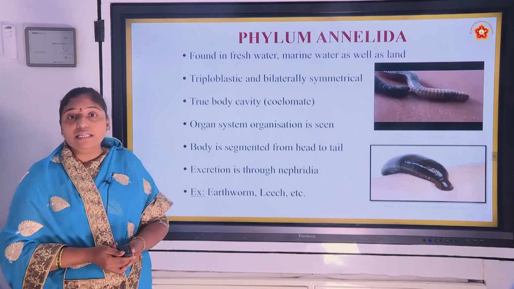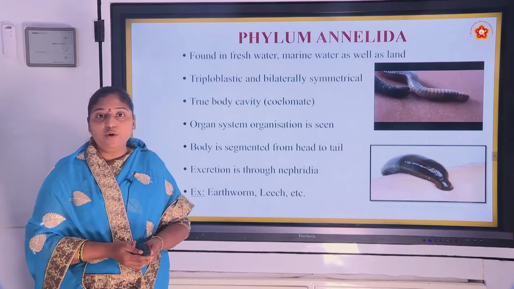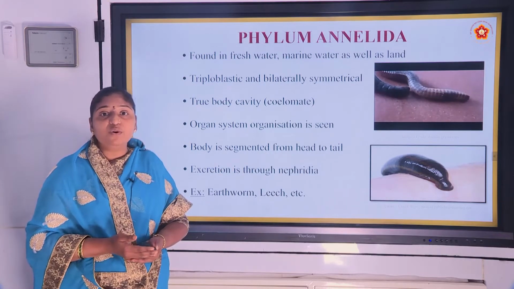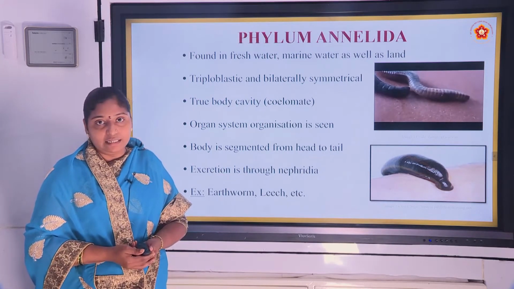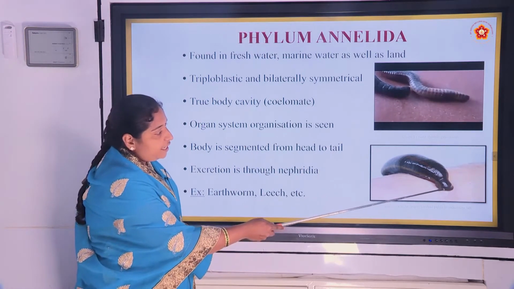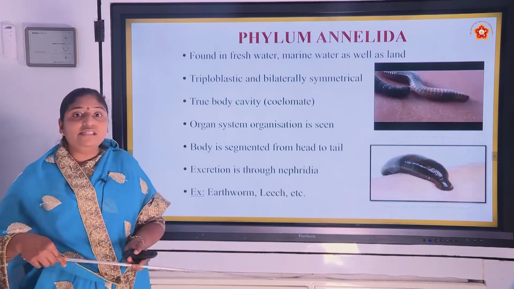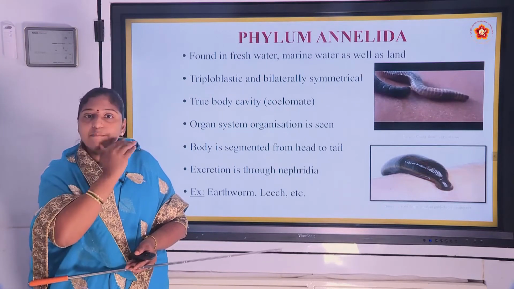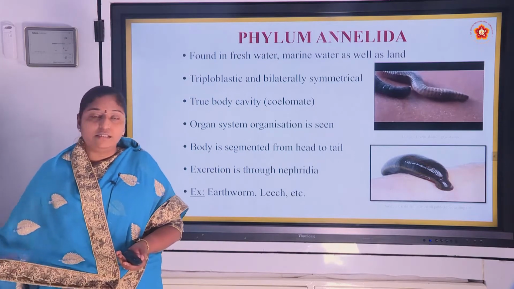And bilaterally symmetrical. And about symmetry also, I explained in the previous video, that is, the organism can be divided into two equal halves only in one plane. That is called bilaterally symmetrical. And here you observe the organism, the body can be divided into two equal halves only in this one angle. I have given the example of our human face, that is from this angle we can make into two equal halves, and those two will be the mirror images.